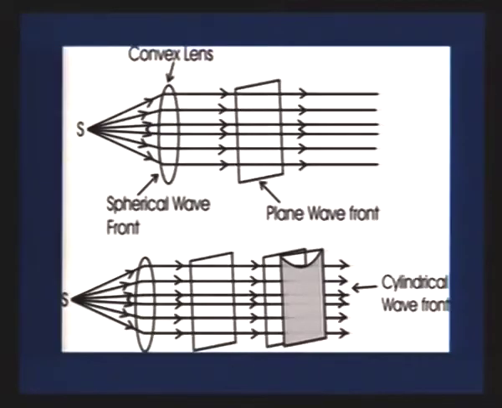So, here we can see in the diagram the different types of wave front. In the first diagram, the wave is coming from the focal point of a lens, and after refraction from the lens it becomes a parallel beam of light, hence the wave front is a plane wave front. In the second diagram, we can see the wave front after refraction of the lens becomes a cylindrical wave front. So, we can have three types of wave fronts here. One is plane, one is cylindrical, and one more is spherical.